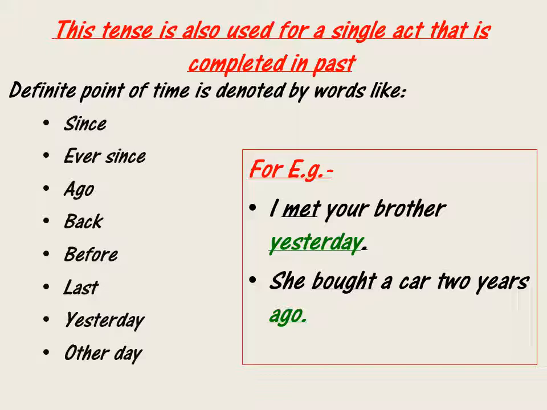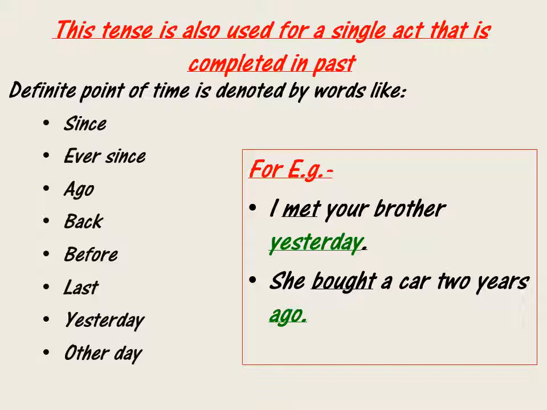This tense is also used to show a particular act, or to depict a single act that is completed in the past only. An act that has happened for once and is complete now. कोई चीज जो एक बार हुई है for a single act और वो खत्म हो गई past में, is over now and is not related. That particular thing can be denoted by the words like since, ever since, ago, back, before, last, yesterday.